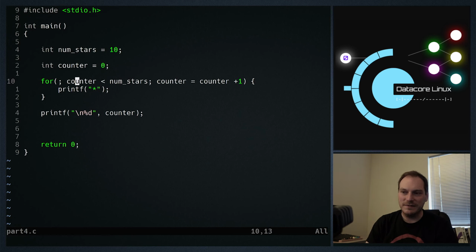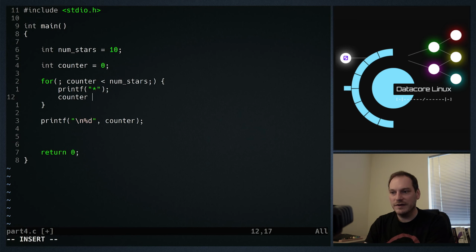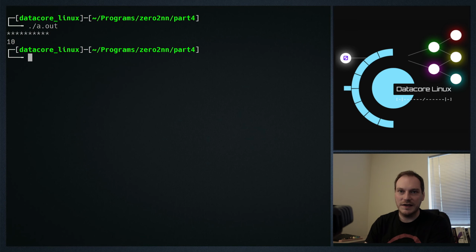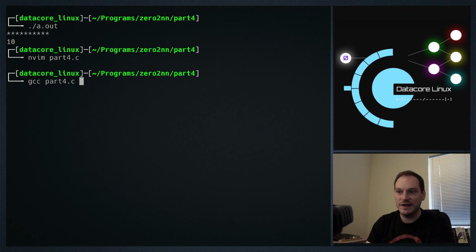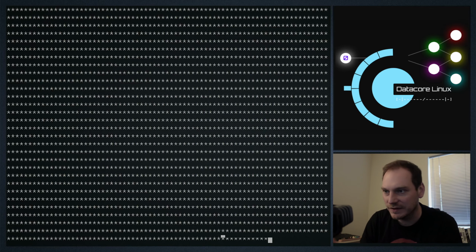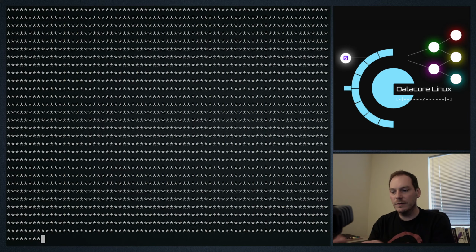Now if you end up doing something like this, you're probably better off using a while loop. We can even omit this, and just like in a while loop, do this in here, and it'll work exactly the same. But again, if you're going to be doing things like this, you may as well use a while loop. We can even omit this, and this is the equivalent of while 1, which will just print out stars forever, as we can once again confirm. I am going through this quite rapidly, but that's because we need to make progress towards our neural networks goal, don't we? And that will print out stars forever.